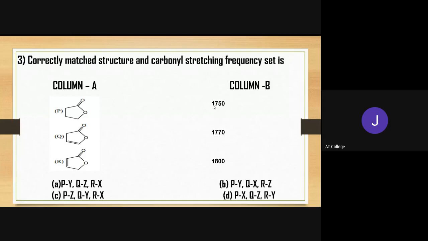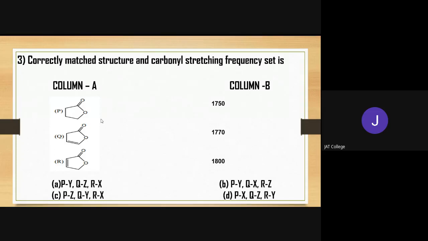So definitely 1750 will be for R. In column B, remember that 1750 is X, 1770 is Y, 1800 is Z. So R matches with X. It is in the two options, A and C.